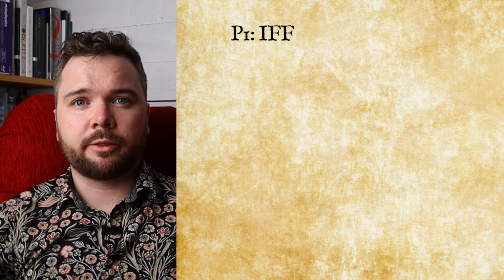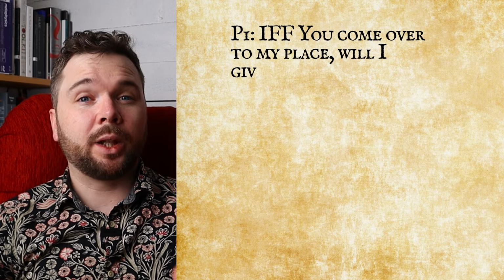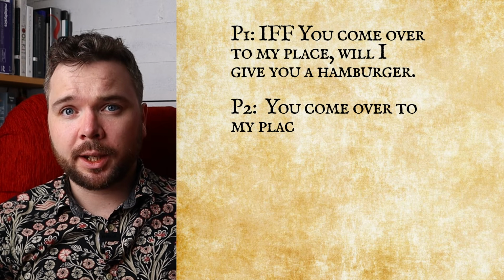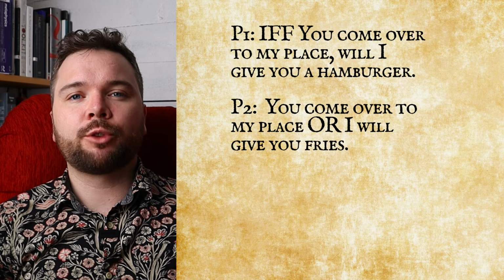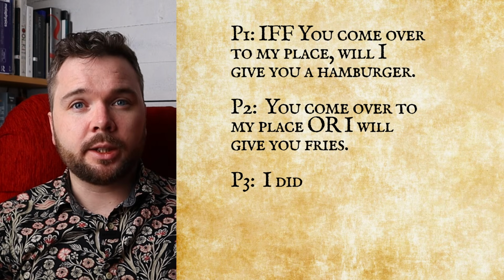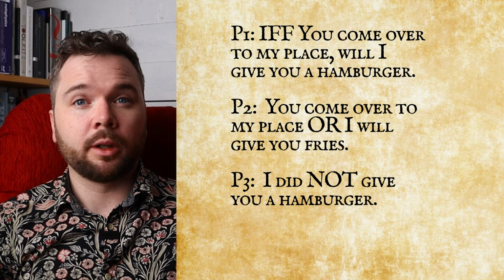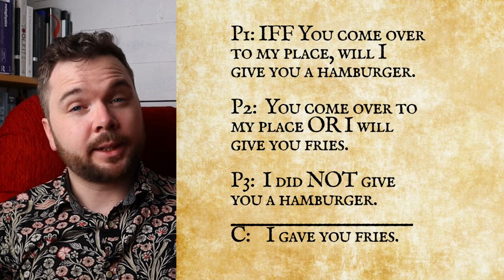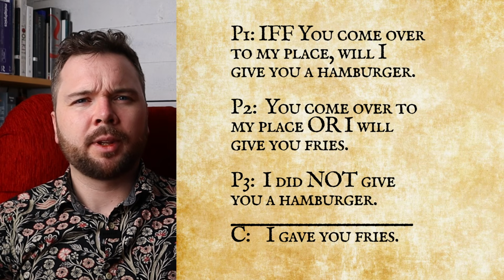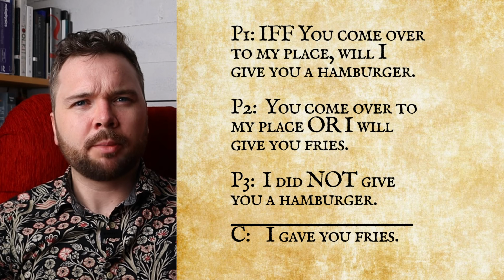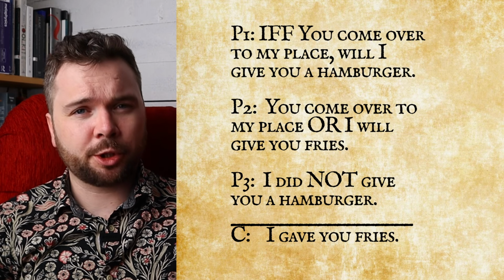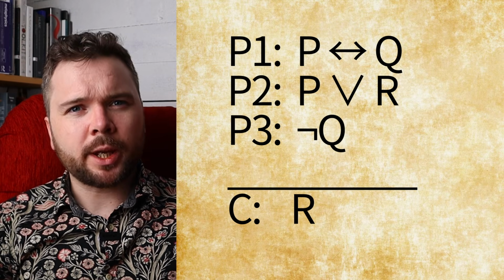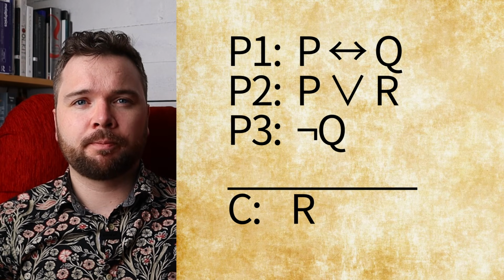If and only if you come over to my place, will I give you a hamburger. You come over to my place, or I will give you fries. I did not give you a hamburger, therefore I gave you fries. Is this argument valid? It sounds like it, right? But let's check our truth table to be sure. In this argument we have 3 variables, right? So here we need 8 rows.